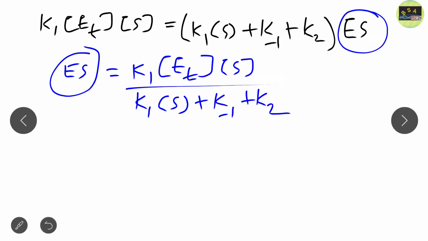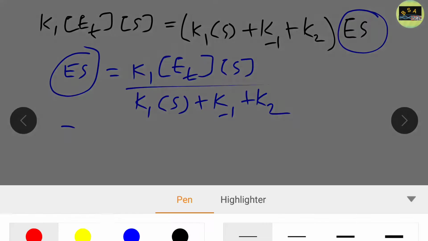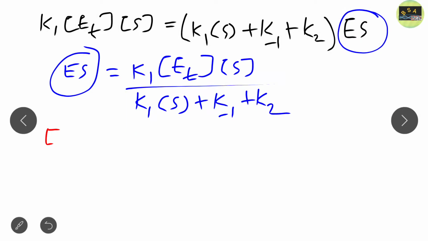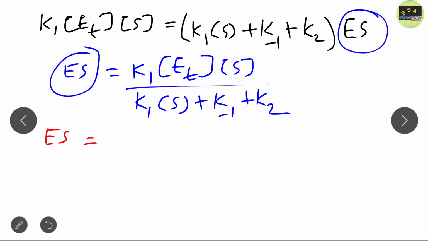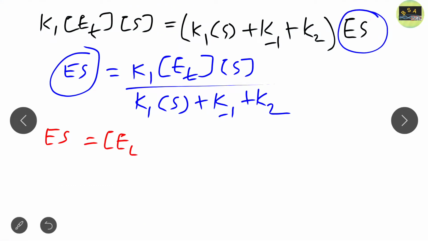So just see ES. What happened here? It becomes ET. We just combine the rate constants in one expression. I write in different colors so that you get the clear idea. So again we solve this by combining the rate constants. ES is just equal to ET and substrate by, basically combining the rate constants, we get substrate here, just separating the substrate.